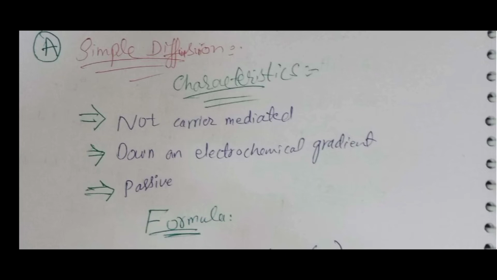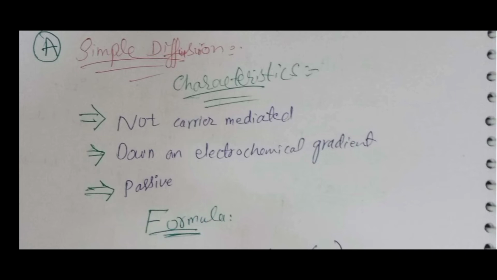It goes down the electrochemical gradient. It is diffusion from the higher concentration to the lower concentration without the use of energy. It is passive, which means we have no need of energy for this, because the particles or molecules go from higher concentration to lower concentration.